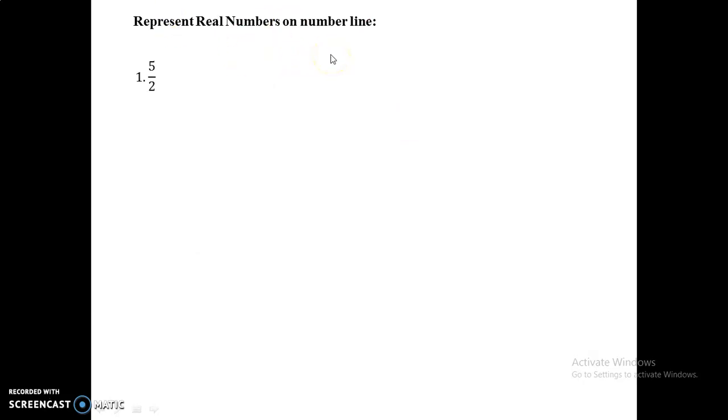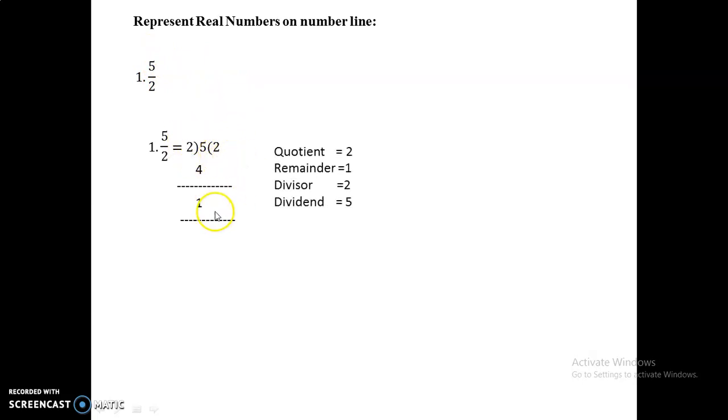So representing these real numbers, we already learned the representation of numbers on the number line, but coming to these real numbers, here the question is 5 by 2. So now first divide this 5 by 2. I will get the quotient as 2, remainder as 1. And the divisor here is 2 and the dividend is 5.